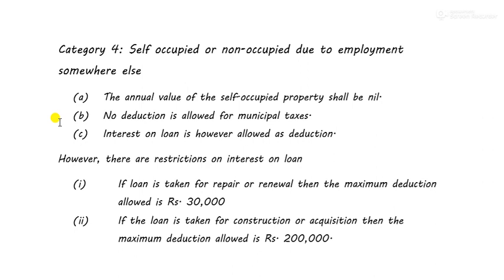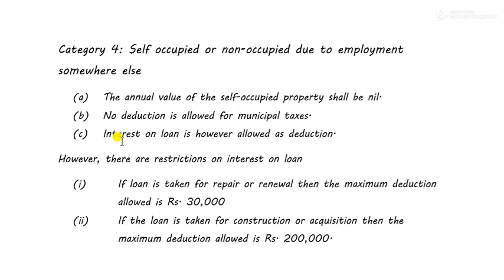So we know that there are two deductions. First one is 30% deduction under 24A and interest on loan under 24B. So interest on loan is the only deduction that is allowed in case of self-occupied property.